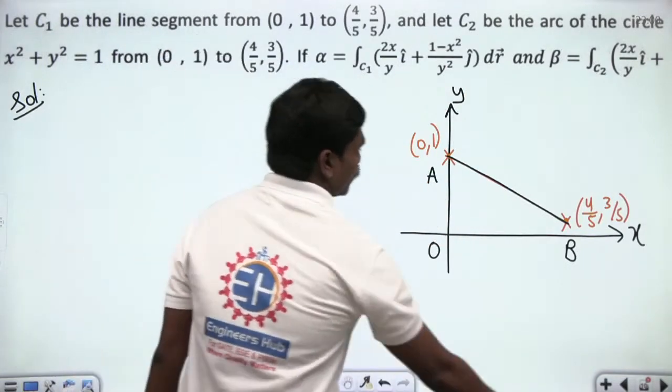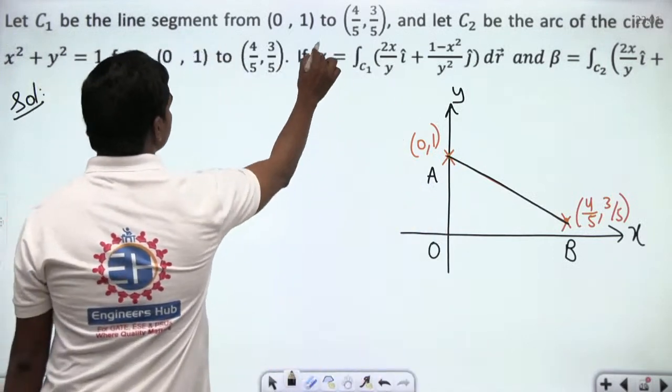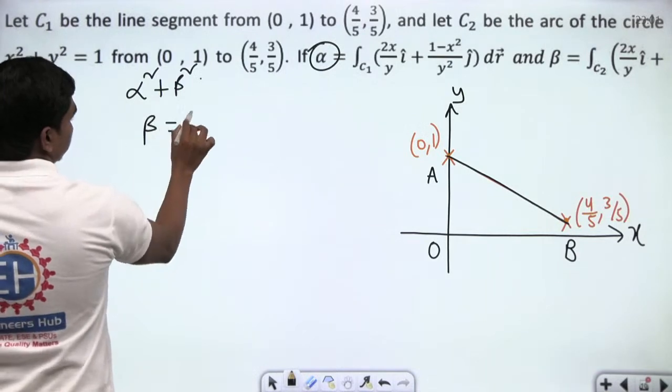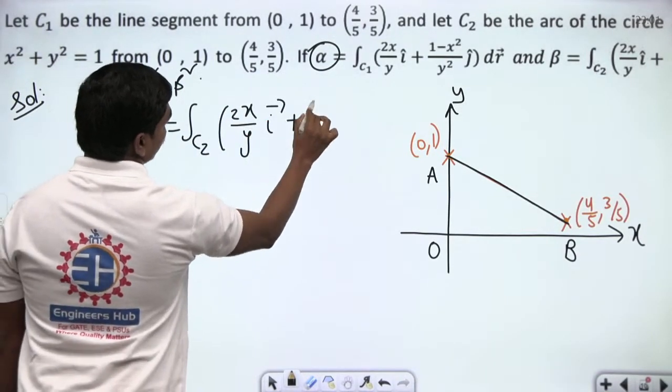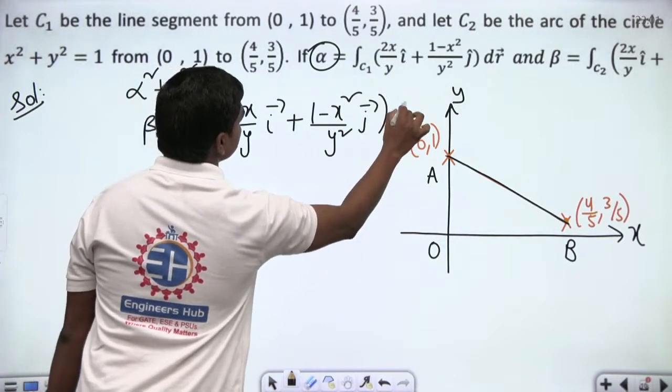Where is the rest of the question? Finally, what they are asking for is alpha square plus beta square, where beta is the integral over C2 of (2x/y) i bar plus ((1 minus x square)/y square) j bar, dotted with dr bar.